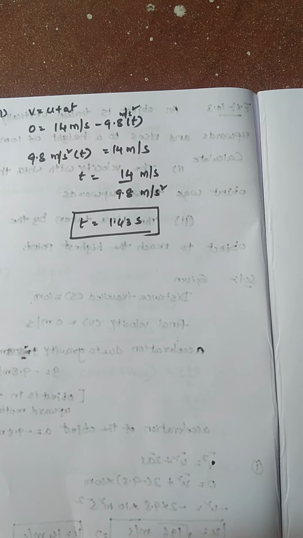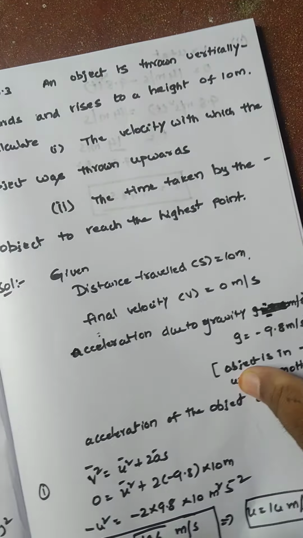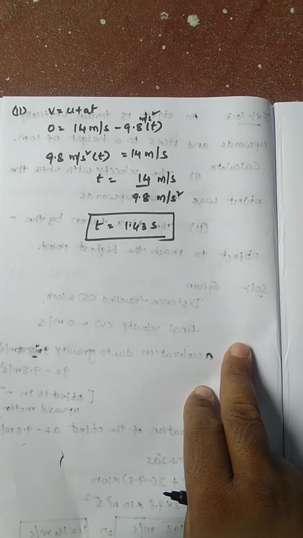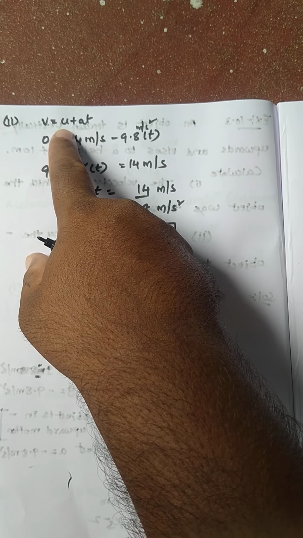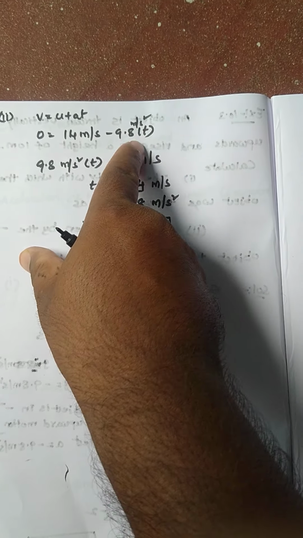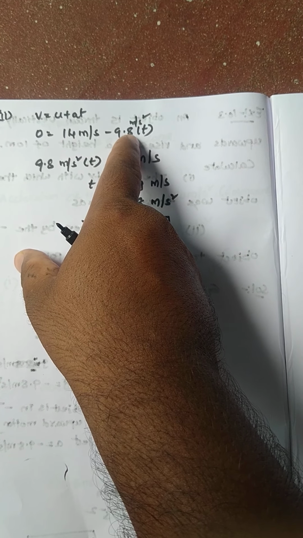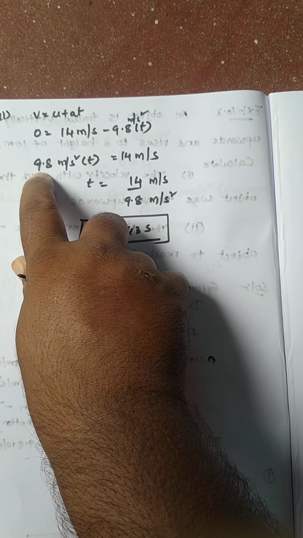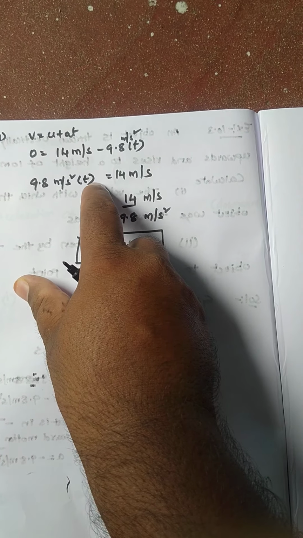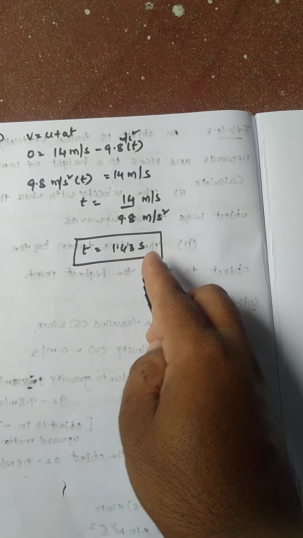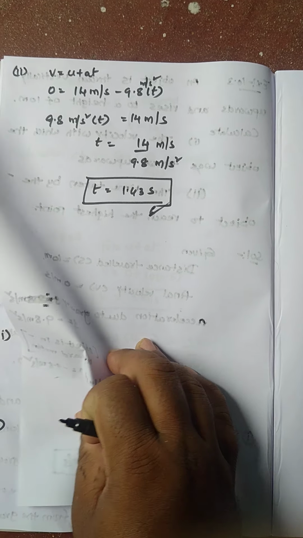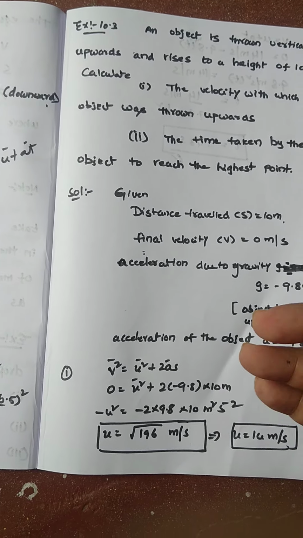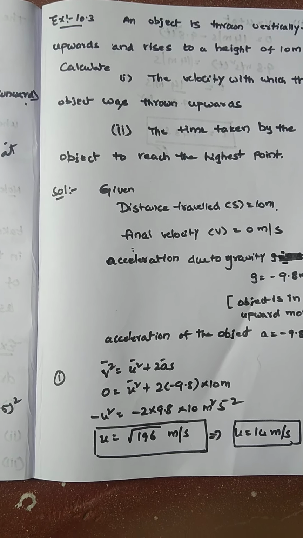The second question is to calculate the time. What is that question? The time taken by the object to reach the highest point. How much time is taken to reach the highest point? Again v equal to u plus at. Here v is 0, u we already got as 14, and a is minus 9.8 meter per second square, times t. Send the minus 9.8t to this side, then it becomes plus 9.8t equal to 14 meter per second. Then t equal to 14 by 9.8, so we get t equal to 1.43. So these are the model problems. Why am I discussing this type of problems again? To show how we can take acceleration as positive and as negative, dear students.